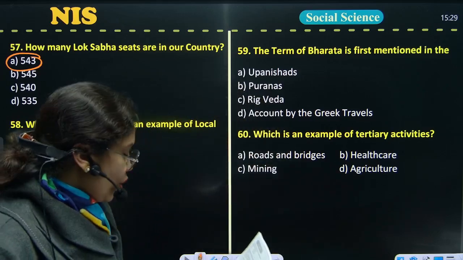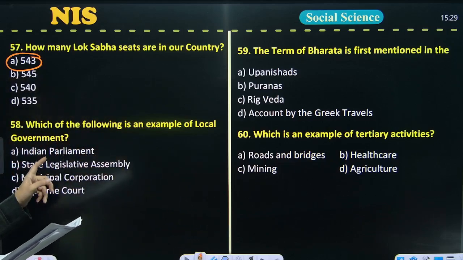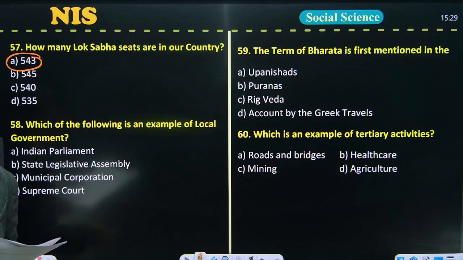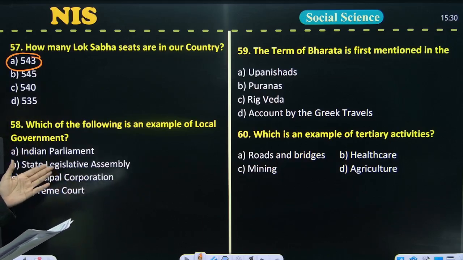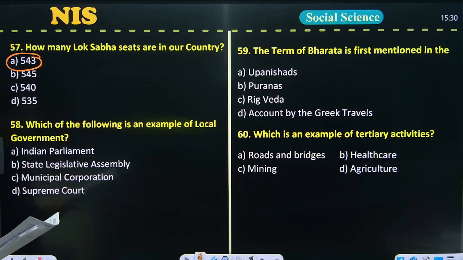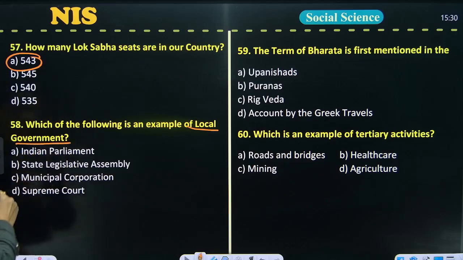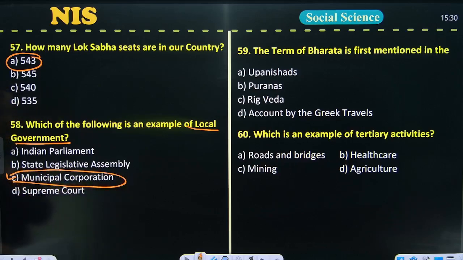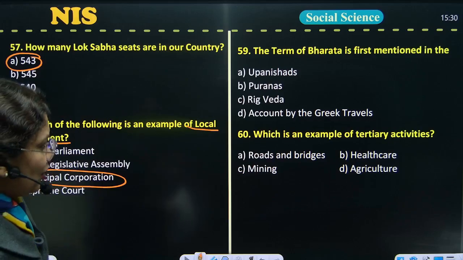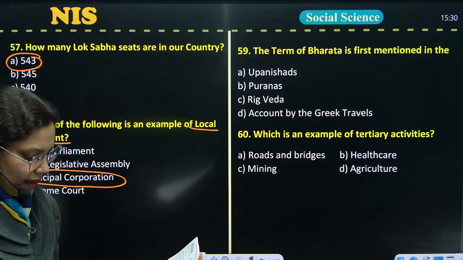Next question, which of the following is an example of local government? Students have to find out among the four: the Indian Parliament, State Legislative Assembly, Municipal Corporation, and Supreme Court. The answer to question number 58 is that the municipal corporation is a perfect example of local government, which deals with the problems of the localities.